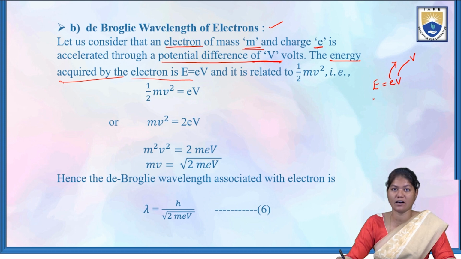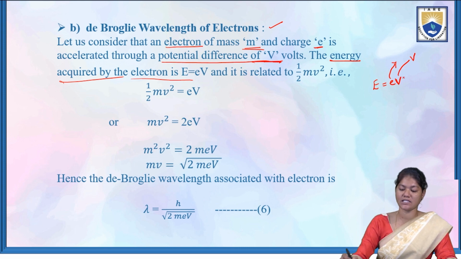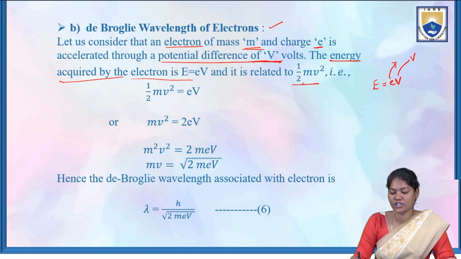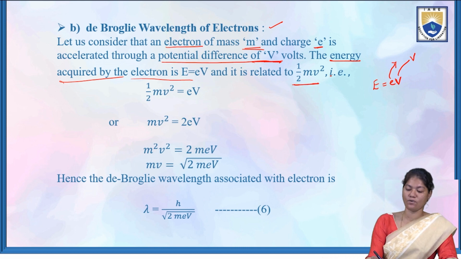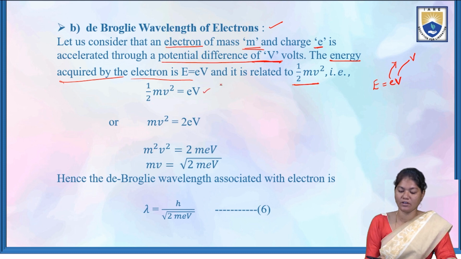That's why I have written E is equal to eV. And it is related to half mv square, so half mv square is equal to eV, or else we can write mv square is equal to 2eV.